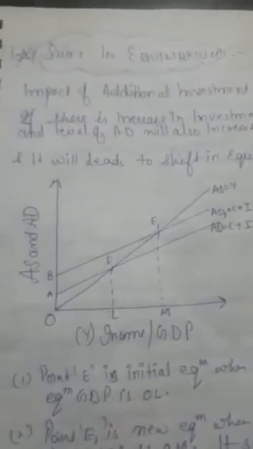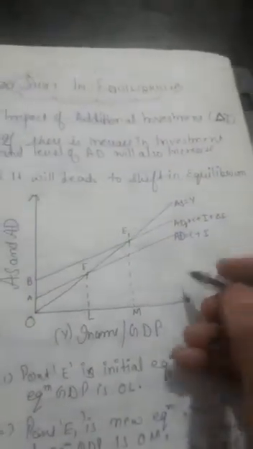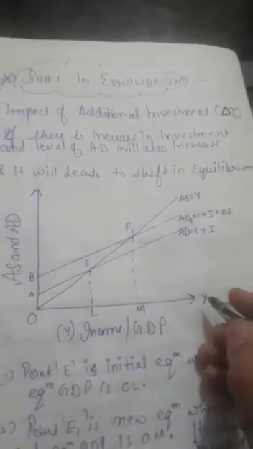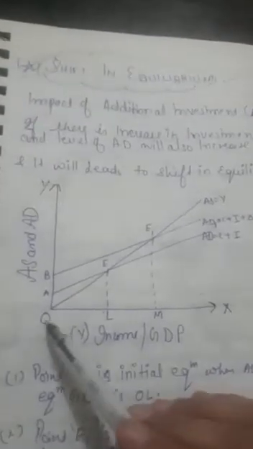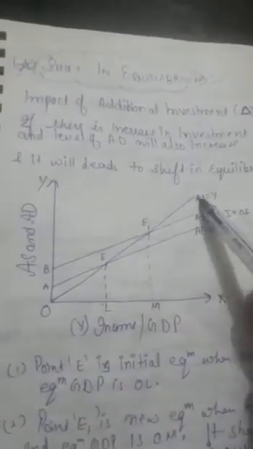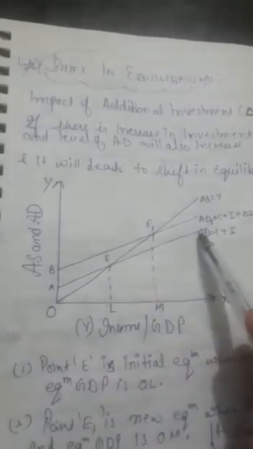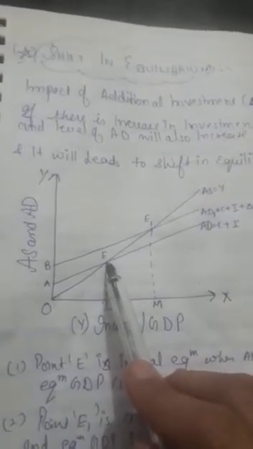Like here in the diagram, on the OX axis we are representing income and GDP, and on the OY axis we are representing aggregate supply and aggregate demand. Clear? Now see here, income is the AS curve, which is a 45-degree line from the origin. AD is the initial aggregate demand with consumption and investment. So E is our initial equilibrium point.